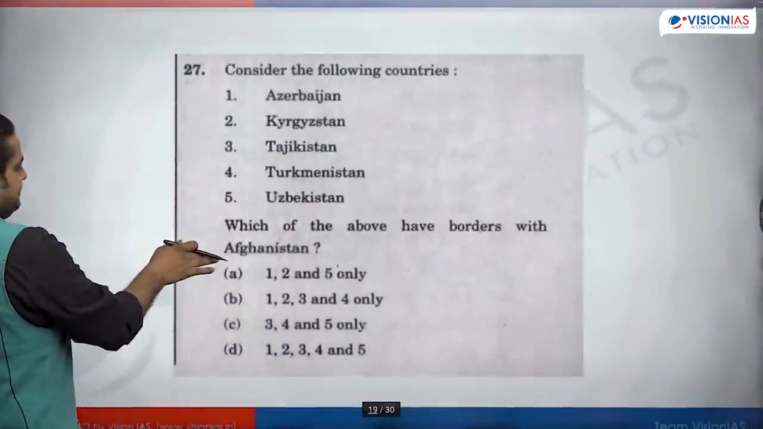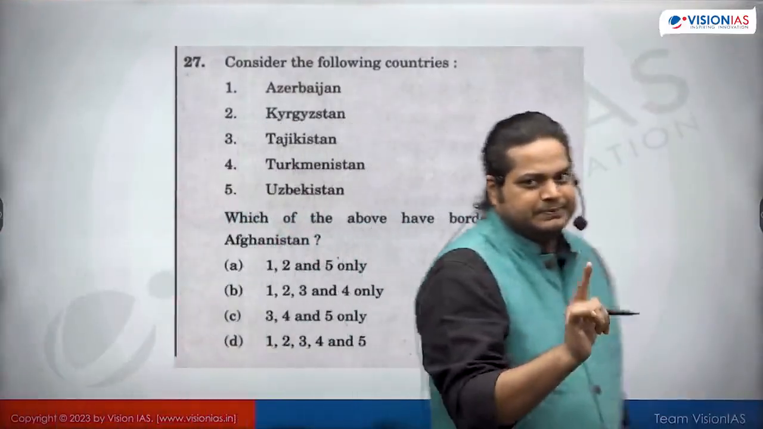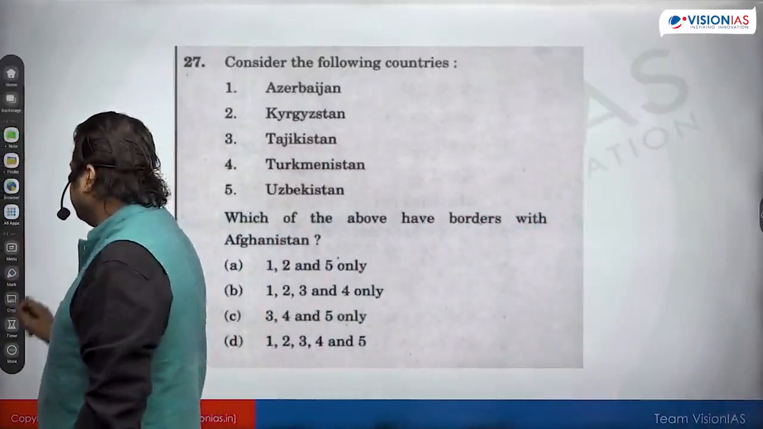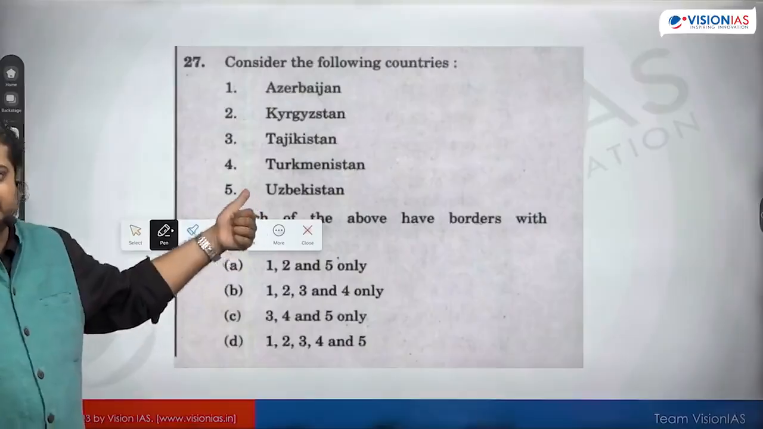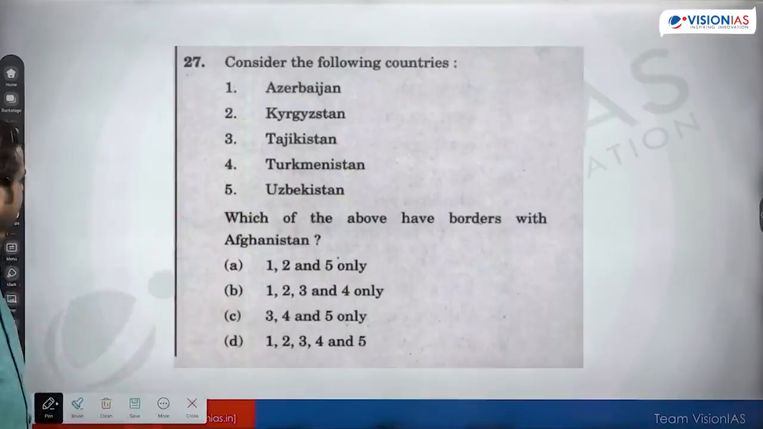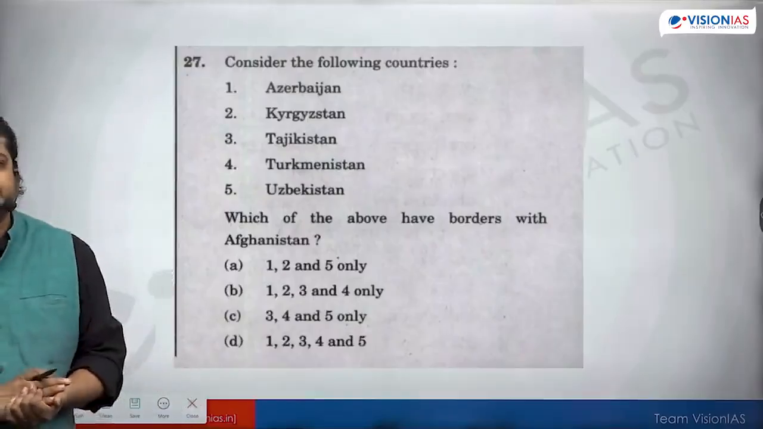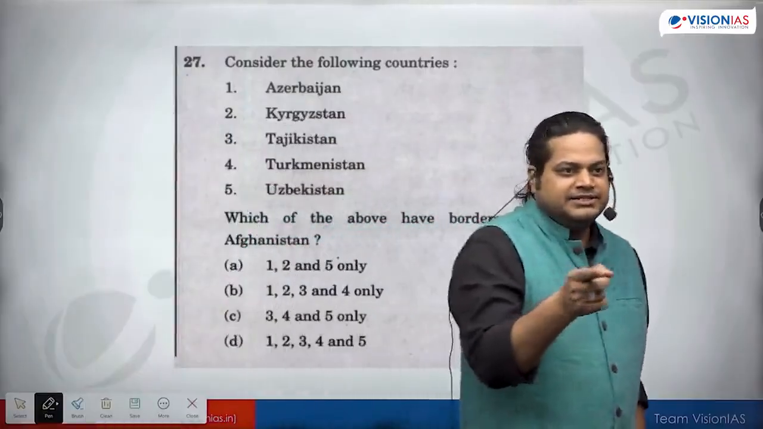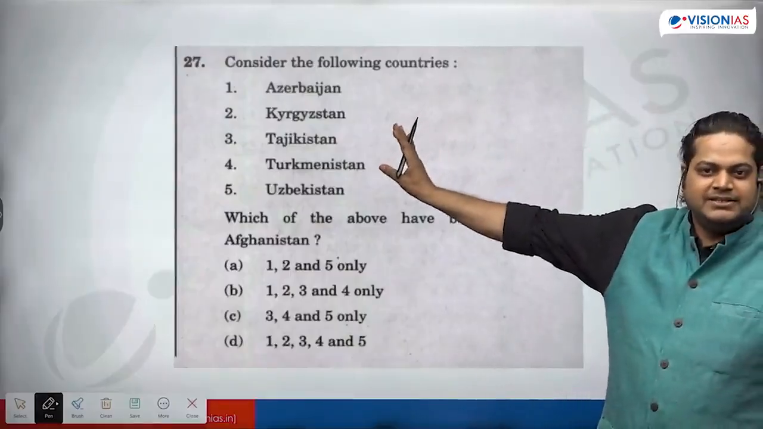See this? How we can expect questions. Like this is the question of 22. In 22 what happened? US forces withdrew from Afghanistan. It was in the news frequently. So UPSC asked one question, which of the above have borders with Afghanistan? The same way, next year, 23 May, Russia-Ukraine war, one question was asked about neighboring countries.